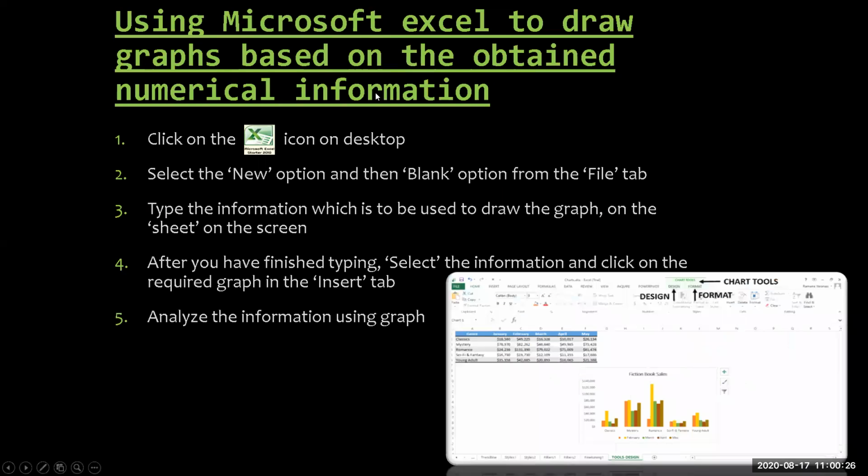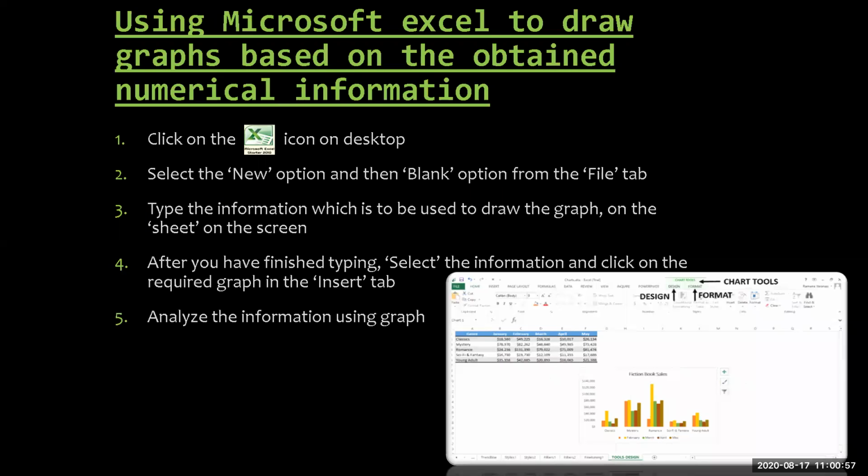Next is using Microsoft Excel to draw graphs based on the obtained numerical information. Now, what is the procedure for it? Click on the Microsoft Excel icon on the desktop, select the New option and then the Blank option from the File tab. Type the information which is to be used to draw the graph on the sheet on the screen. After you have finished typing, select the information and click on the required graph in the Insert tab. Analyze the information using the graph.